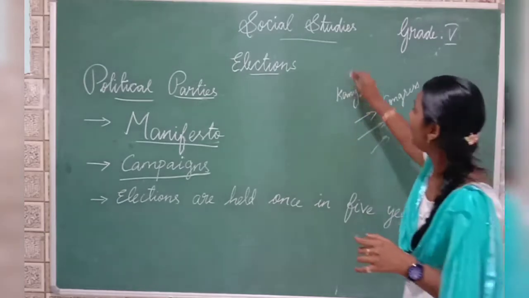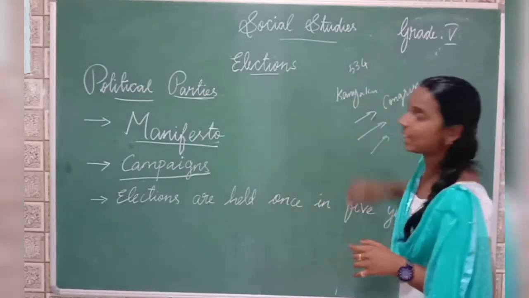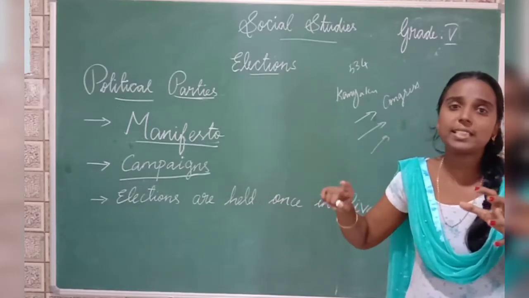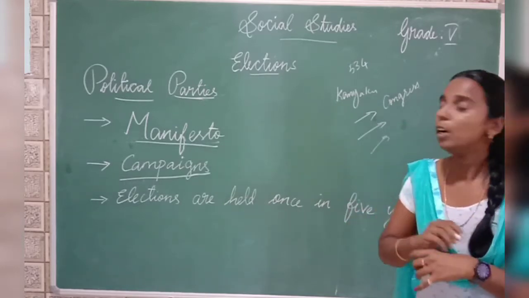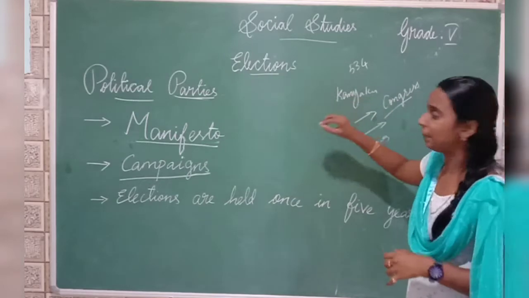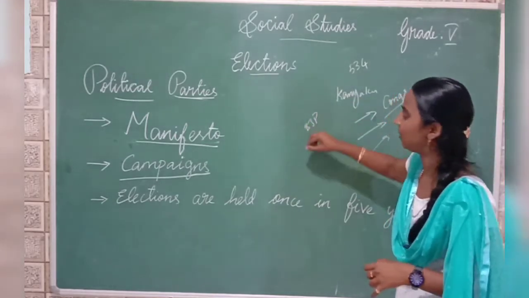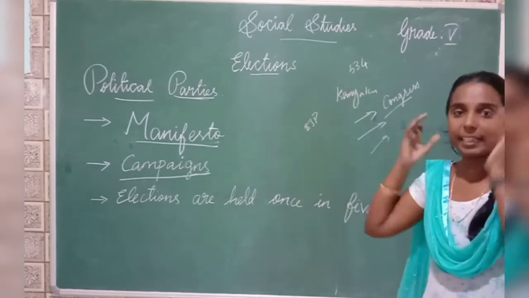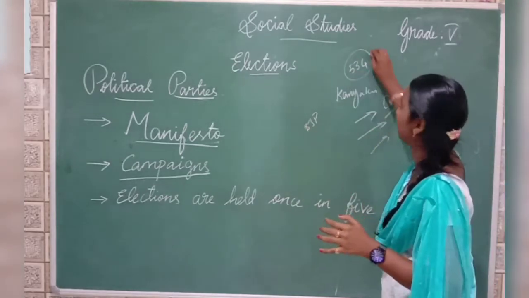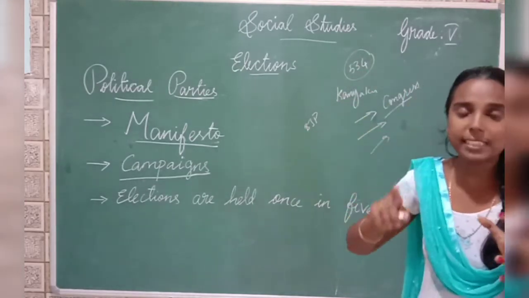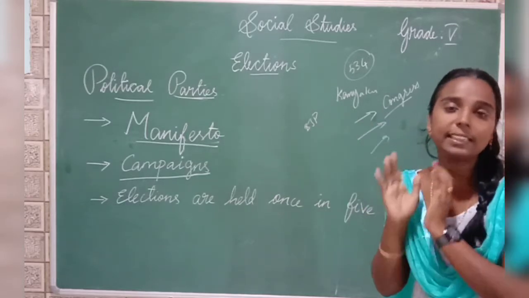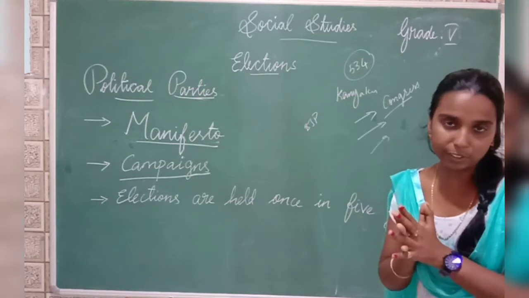Similarly, we have 534 constituencies all over India, and in each and every constituency, one person will win. In Kanyakumari, Congress won; in some other constituencies, BJP might have won. Like that, both of them will share the wins.